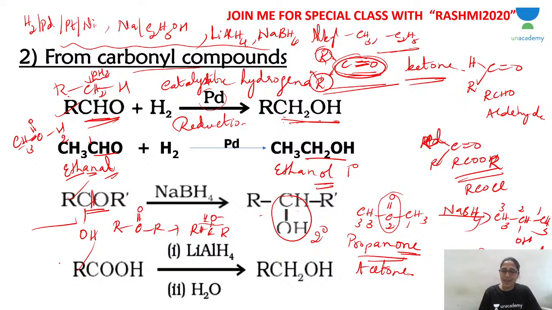What about carboxylic acid? See, carboxylic acid is not as easy as aldehyde or ketone. Even esters can be reduced easily. Carboxylic acid requires a strong reducing agent like lithium aluminium hydride followed by hydrolysis. Then COOH, carboxylic acid, is reduced to CH2OH. That is primary alcohol. So COOH is reduced to CH2OH only in the presence of a strong reducing agent like lithium aluminium hydride followed by hydrolysis.